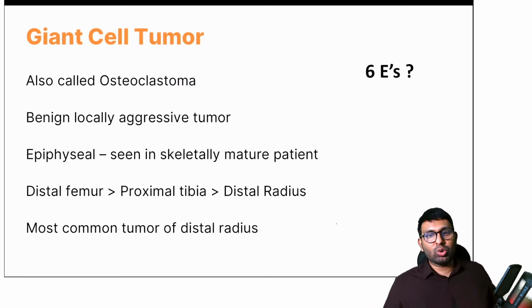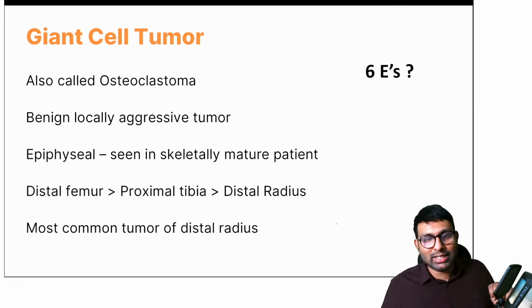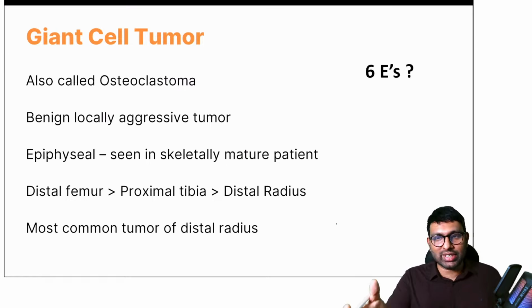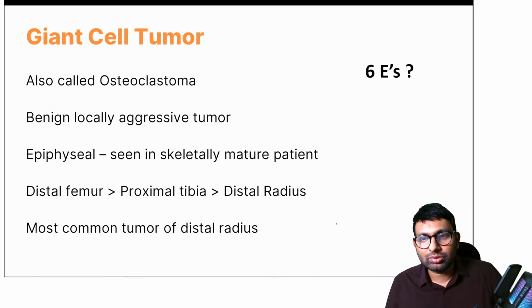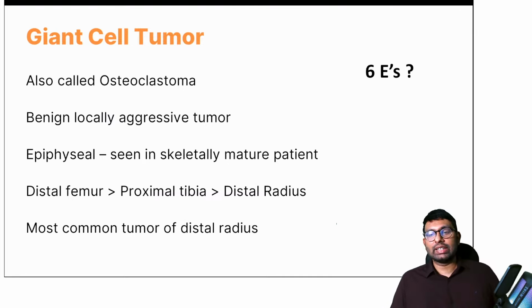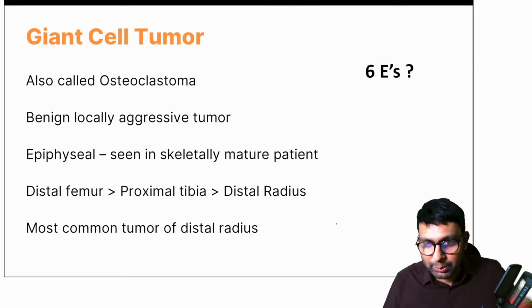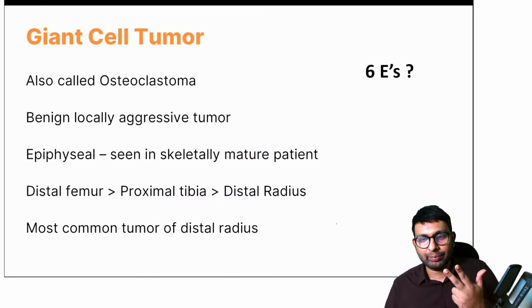Okay. Now we know, like Dr. Jain said, E's are very common with giant cell tumor. He told me 3 E's, but I'm going to ask you further 6 E's. Can all of you tell me the 6 E's of giant cell tumor? Dr. Jain, you can start with your first 3 E's that you know, and then maybe we can add more E's to it. Which are the E's that we all know about? Eccentric, right? Eccentric. Expansile, correct? We've got 2. Epiphyseal, yes, Dr. Jain, Stardust, you're right. Any other E's you can think of?